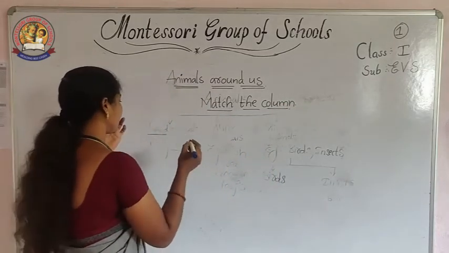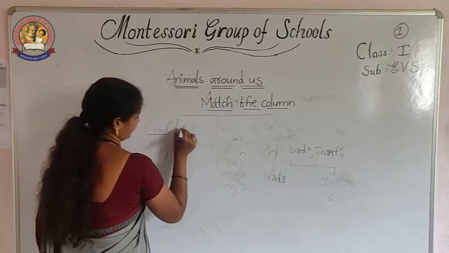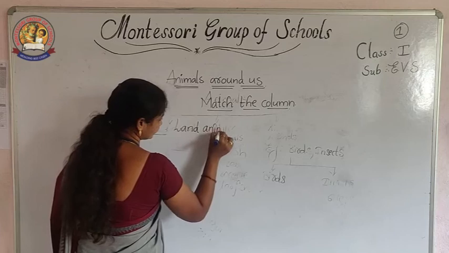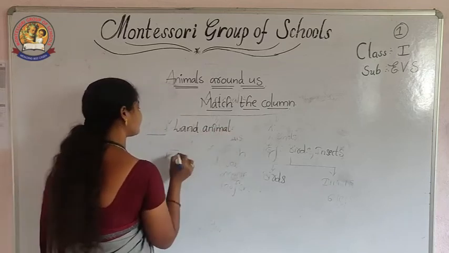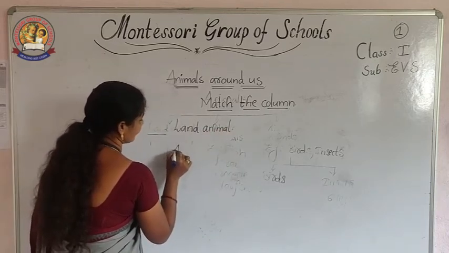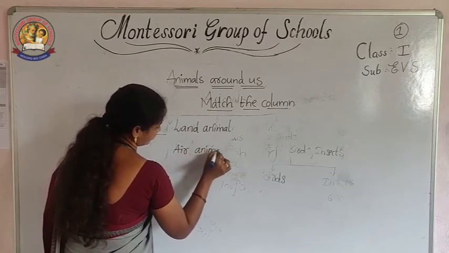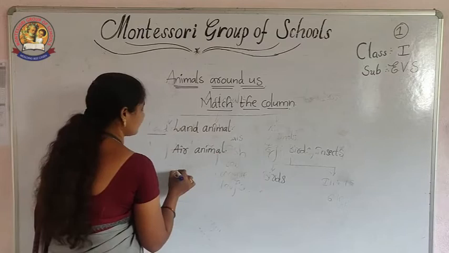Here I am writing land animal. Next, air animal. Next, water animal.